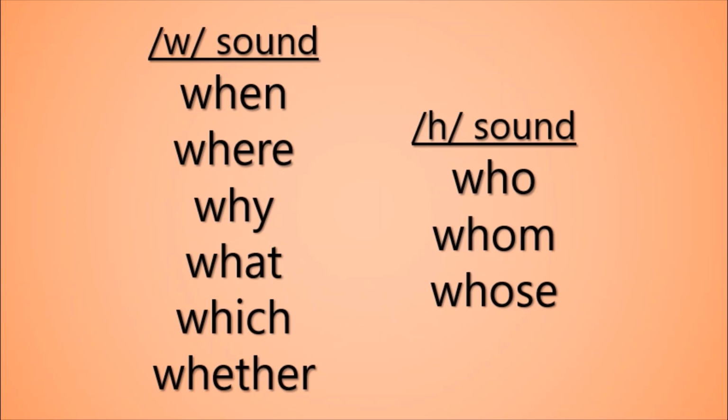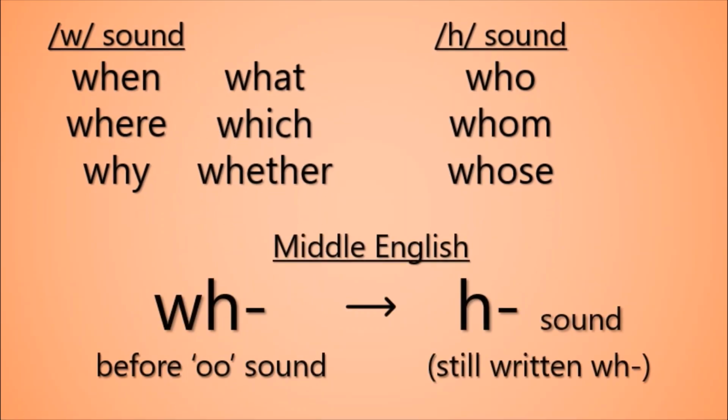The H sound occurs before the vowel O. This is because in Middle English there was a sound change that affected wh before the oo sound in who, turning wh into h. But the affected words, including who, continued to be spelt with WH, because that was how they'd been spelt before.